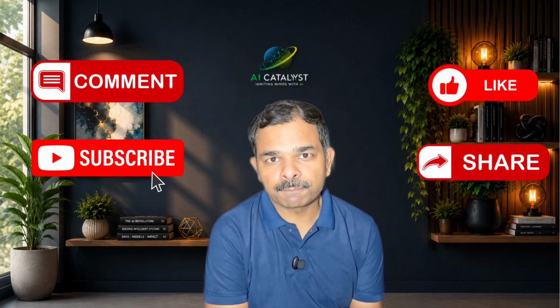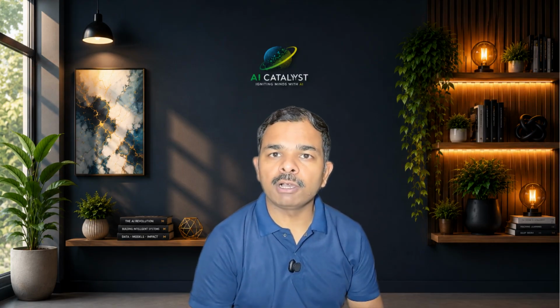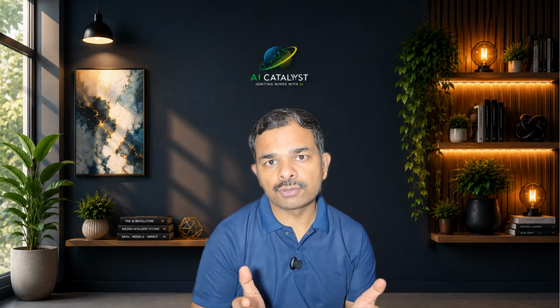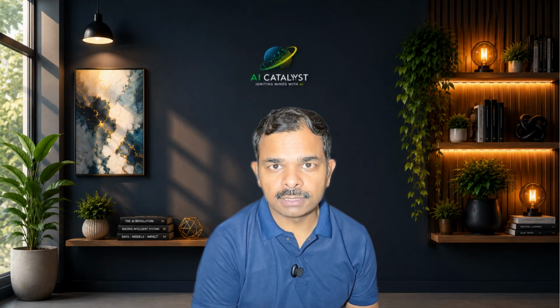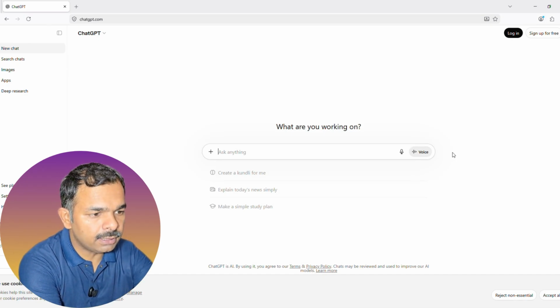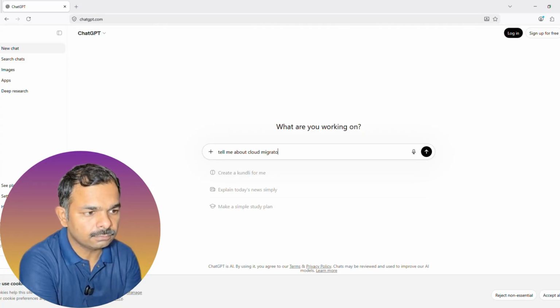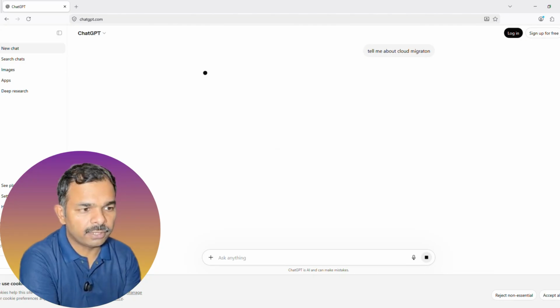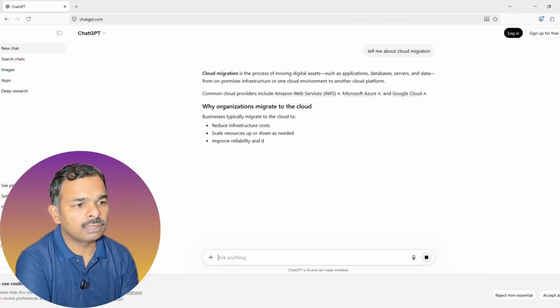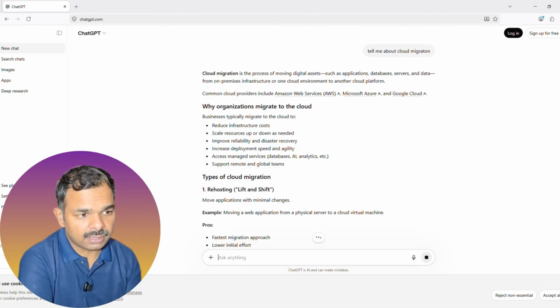Now let us get back to the work and try to understand how we can reduce the AI hallucination. This is where prompt engineers become extremely powerful because a good prompt reduces the confusion, and less confusion means less hallucination. Let us compare the 2 different prompts here. The weak prompt looks like, tell me about cloud migration. Very broad, right? Now it is talking in general about all the platforms, AWS, Azure, GCP, giving us the general information, which is not incorrect. It is correct, but it's giving it without any context here.